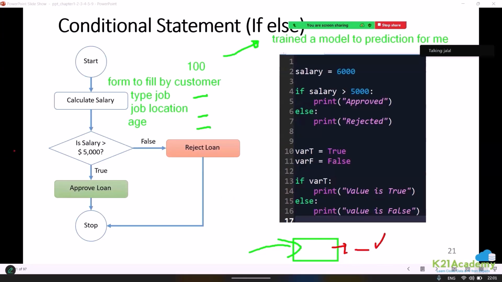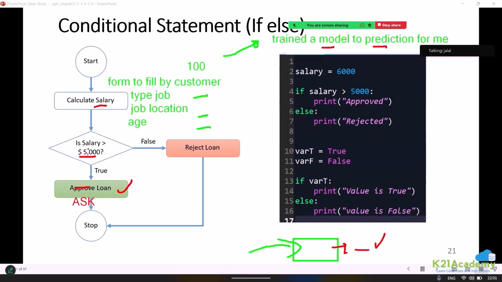Now based on the salary, if the salary value is greater than 5,000, I want to ask him for a loan rather than approve. Suppose I want to ask him for a loan, since I am making use of a model which is going to generate the salary for a person who has not specified the salary. He is not ready to disclose the salary, but he has specified these three values based on which I have already trained a model which can do the future prediction.